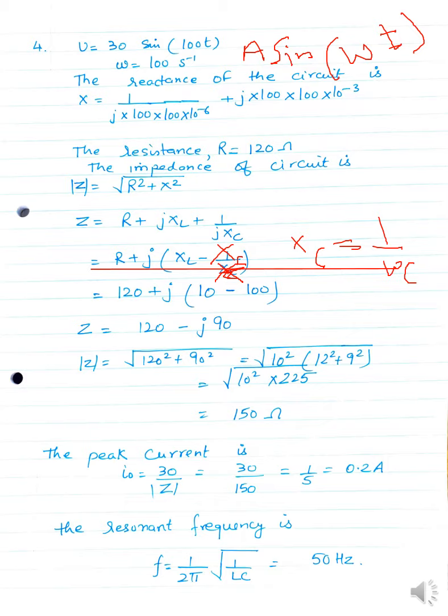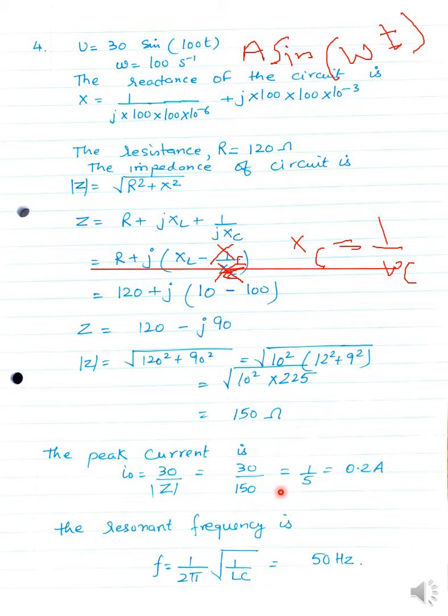The negative sign has no significance here when we are finding the amplitude only, or you can say the modulus. So it will be 120 square plus 90 square. I just did it like this, but you can use a calculator. I have taken 100 common from here, and it is 12 square plus 9 square, which is 225, or you can say 15 square. So the answer is 150 ohm.